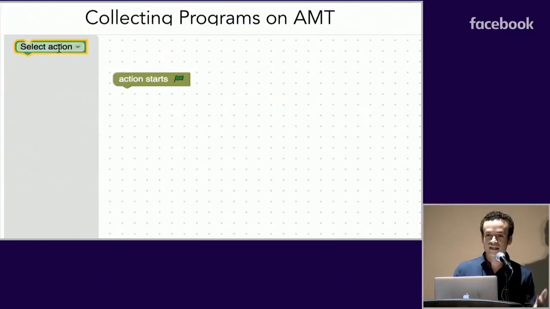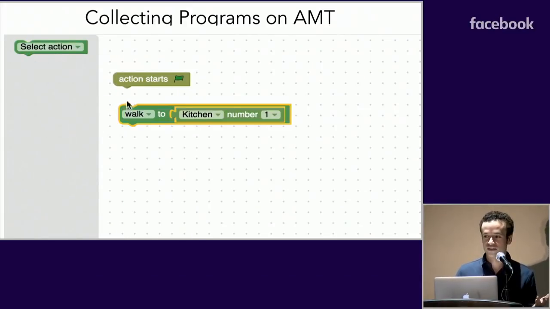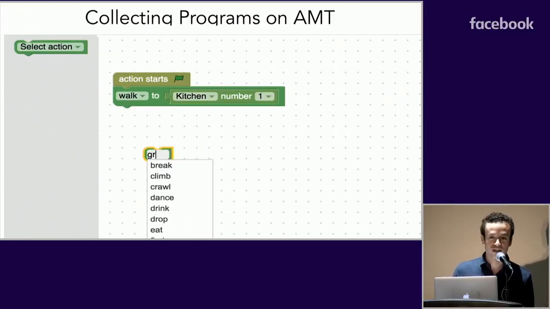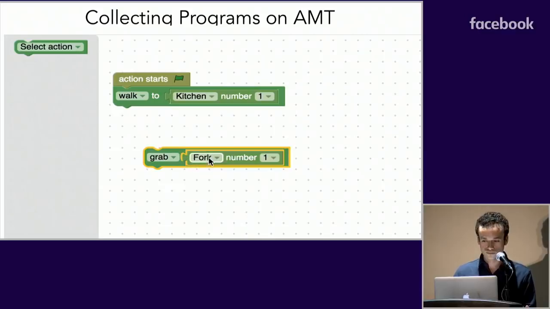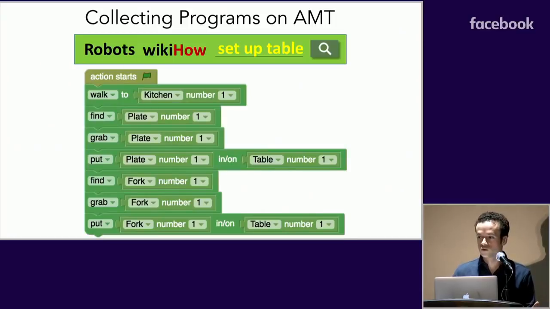What we did was to design a programming language where each block would represent an atomic action that an agent could execute, and ask people to connect these blocks together to generate sequences of actions that could represent activities. Now, for example, for setting up a table, we'd be looking for a program like this, with all the sequences of instructions that are required. Grabbing a plate, putting it on the table, and doing the same with a fork.